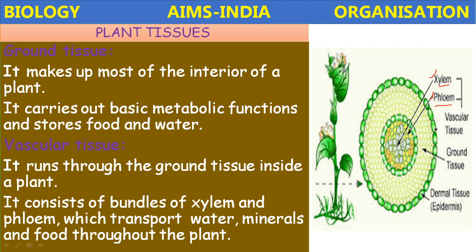So xylem transports water and mineral salts from roots to all parts of the plant, and the phloem transports the food material which is manufactured in the leaves, carried to different parts of the plant. Okay, phloem tissue will transport the food material to and fro, that is from leaves to the roots, and again from roots to all parts of the plant. Okay, so these are conductive tissues or vascular tissues. These are complex tissues. Which ones? Xylem and phloem. They are made up of different elements.